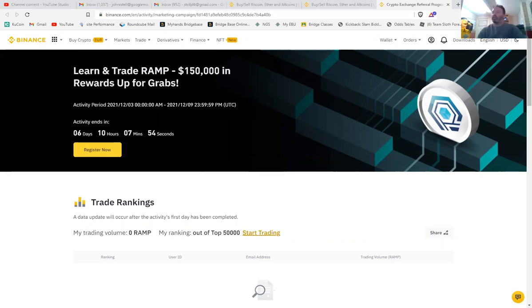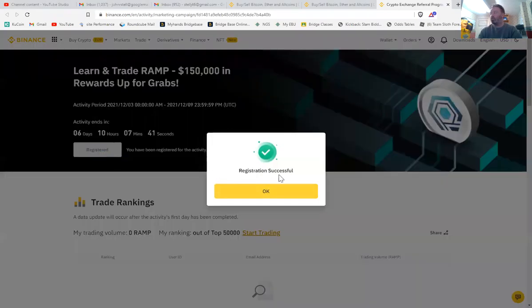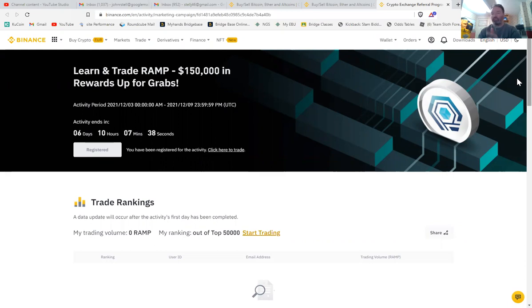So Binance has another learn and trade competition. This time it's learn and trade Ramp. We've got 6 days for the activity to end. You simply click on register now and it should say registration successful, that's if you've logged in, obviously.